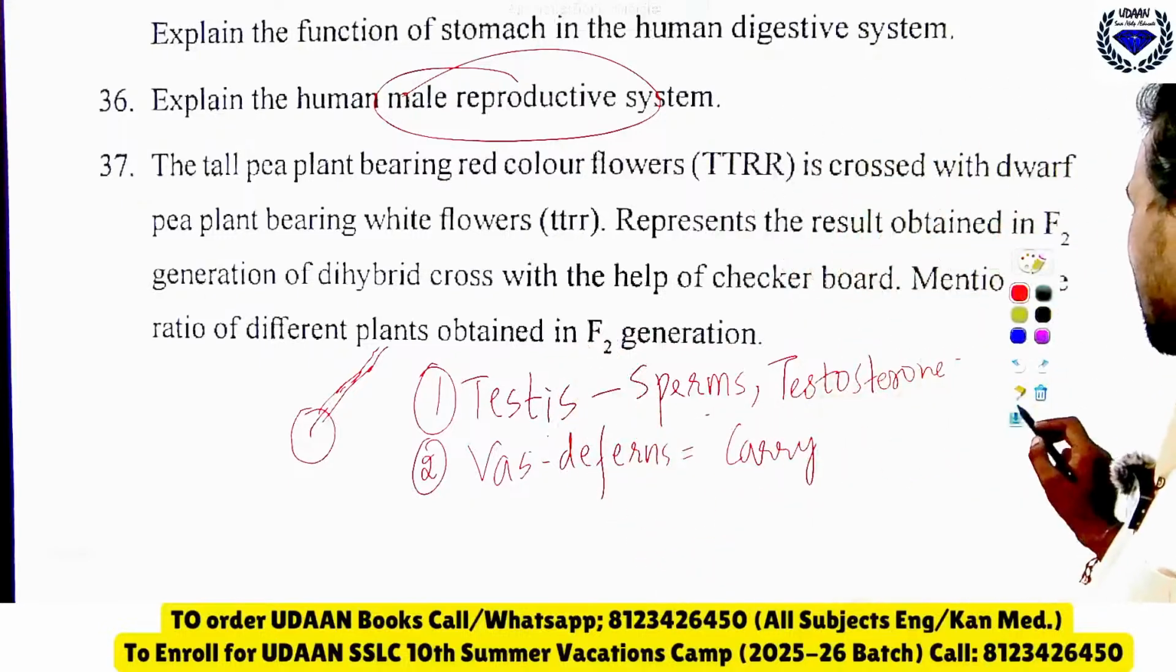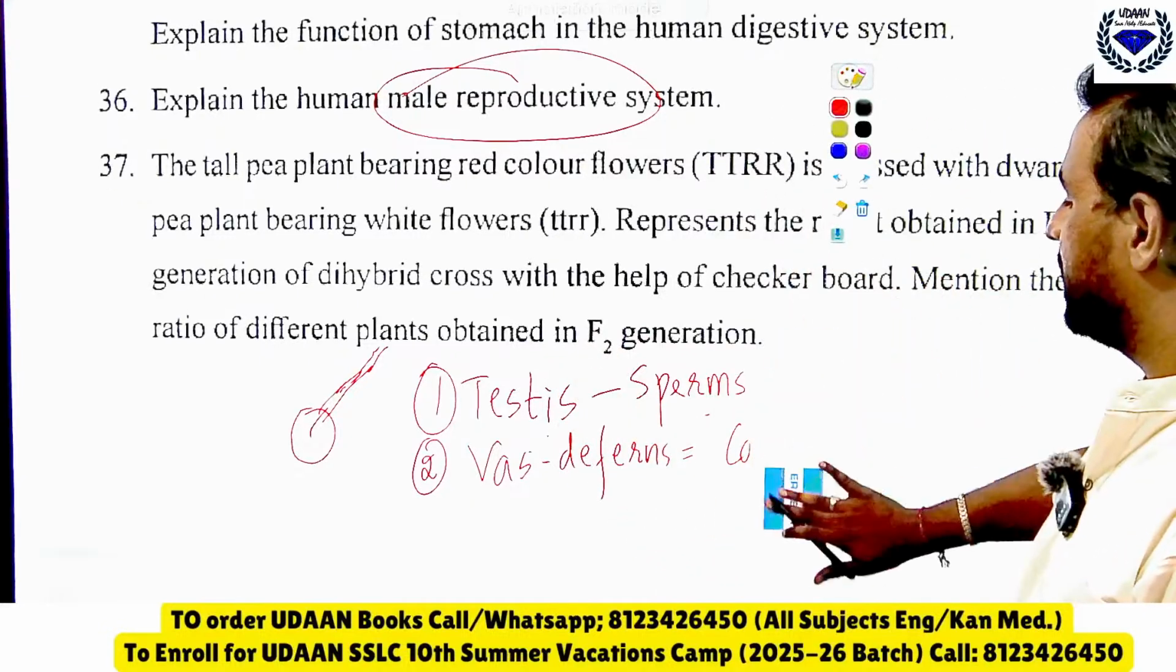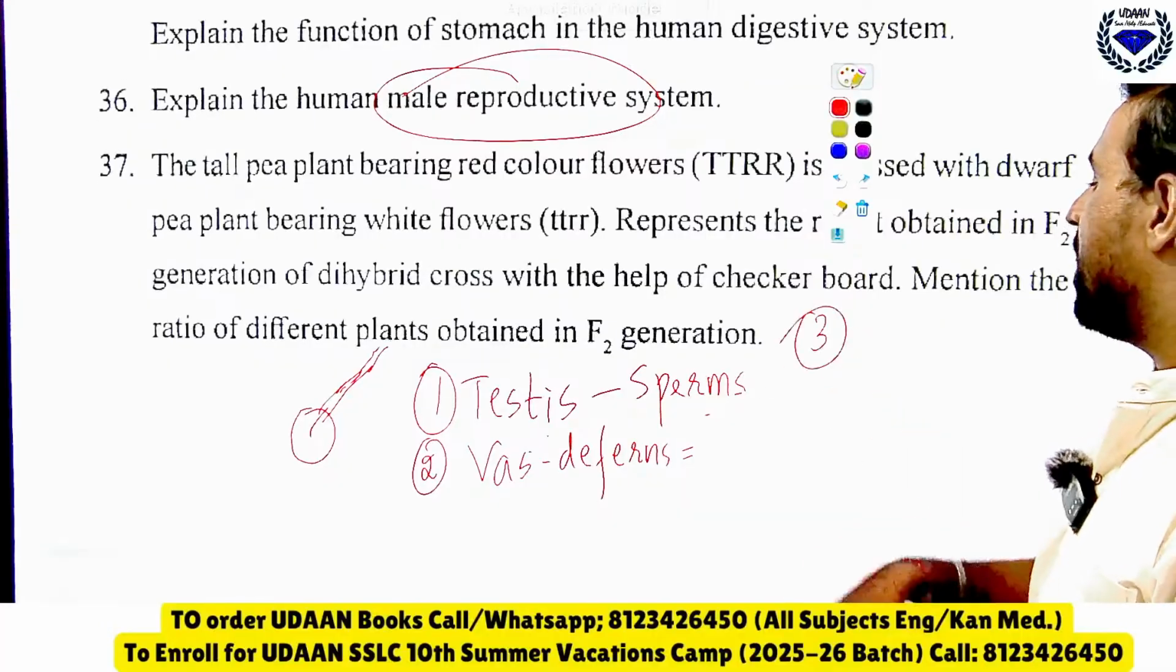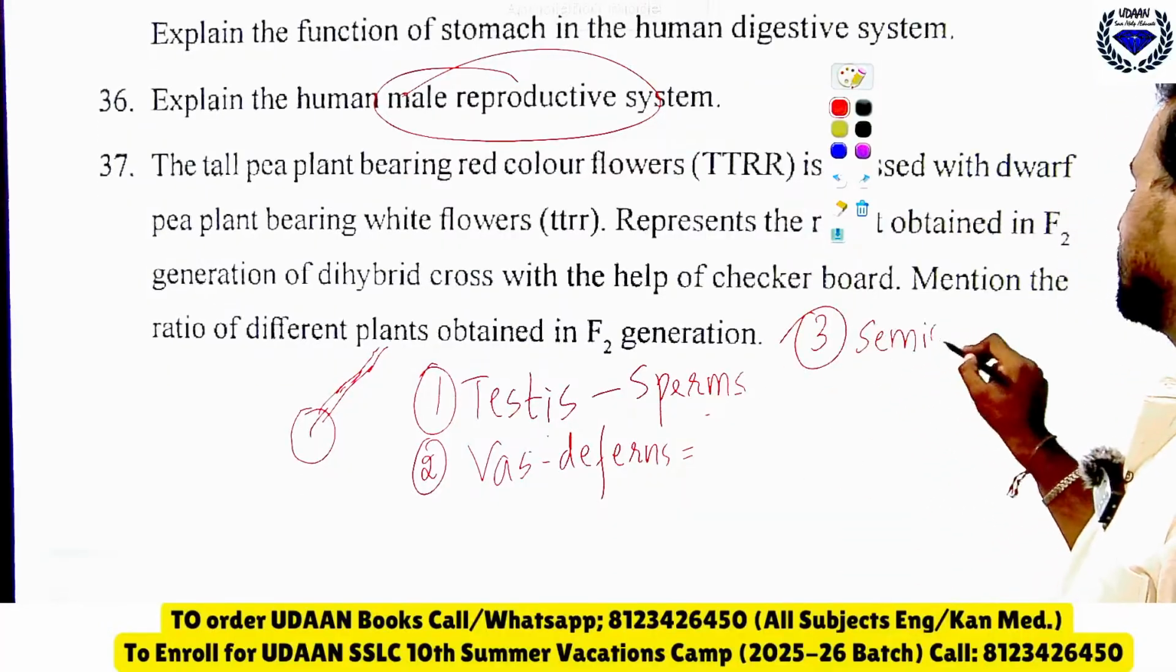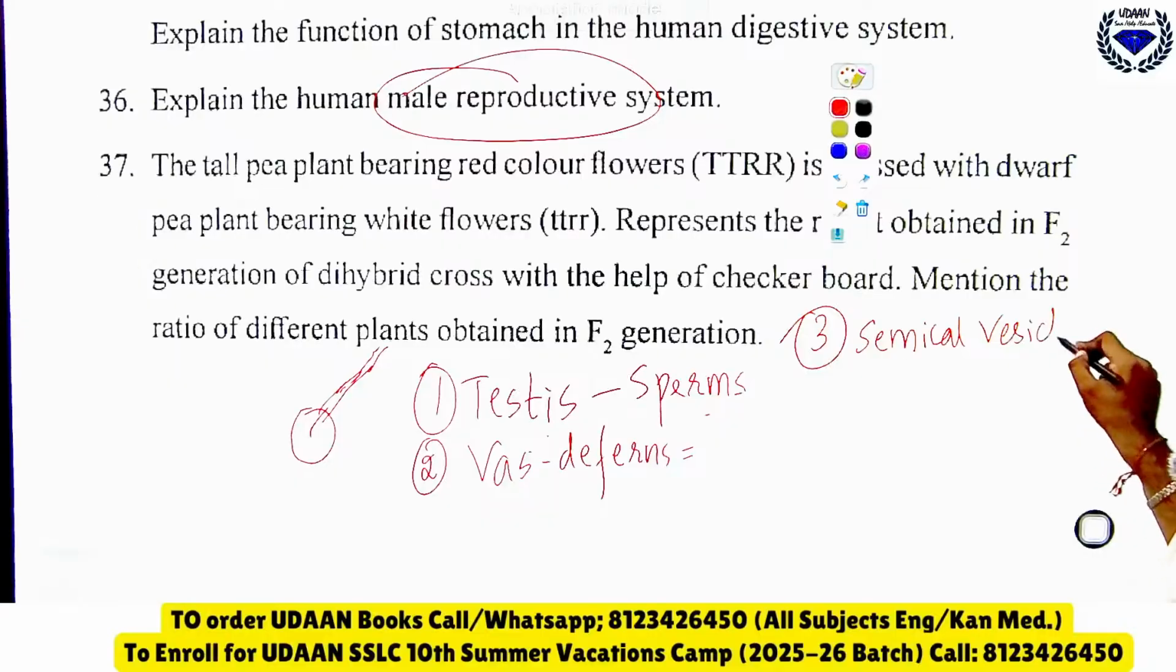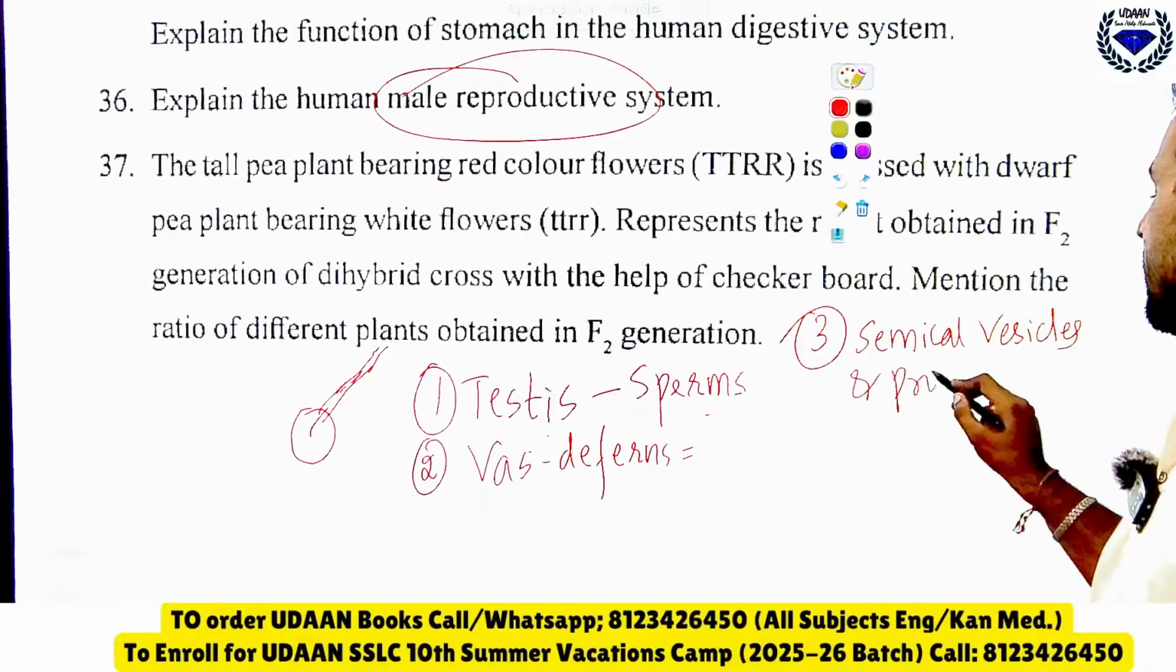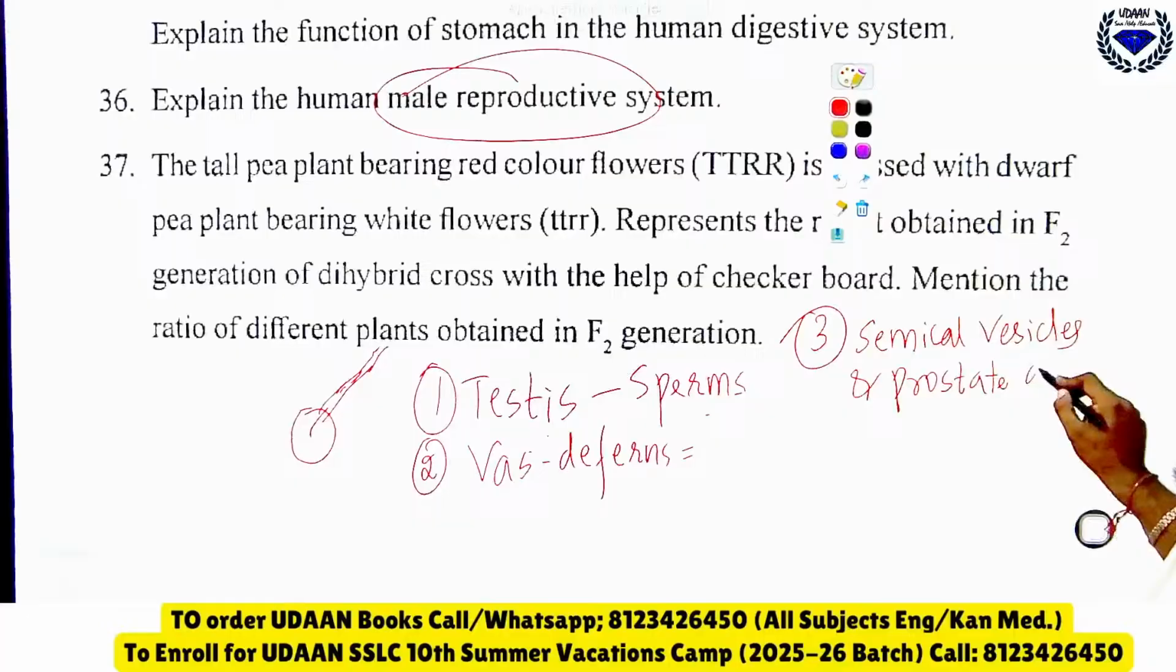Okay, then we are having the third part. Who can tell me the third part? So the third part is what? Seminal vesicles. Okay, the third part is seminal vesicles and prostate gland. These are the ones, prostate gland.